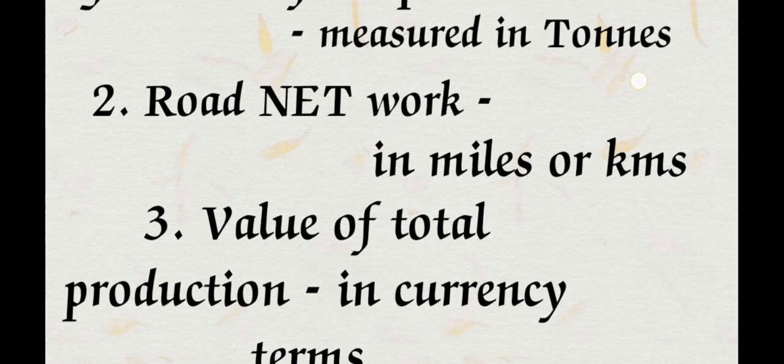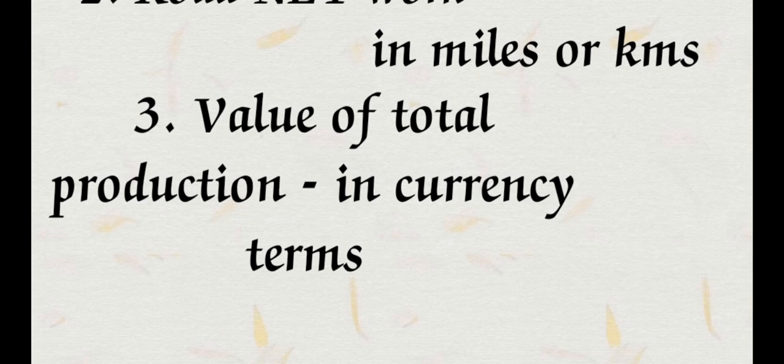Next, coming to the value of the total production. For example, the total production within one year has a value. In economic growth, we can measure the total value of the production in currency terms. Currency terms means the currency related to a particular country. For example, from the Indian point of view, our currency is the rupee. So we can calculate India's total production in rupees.